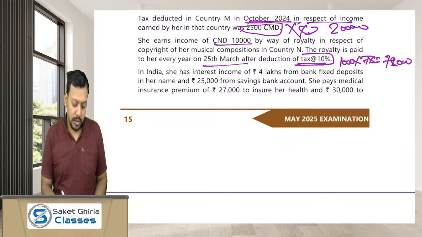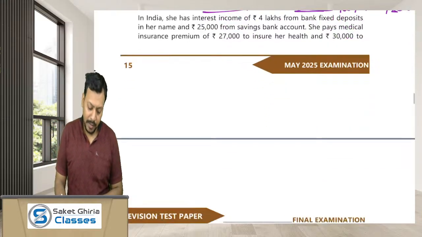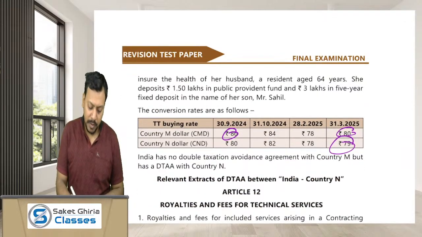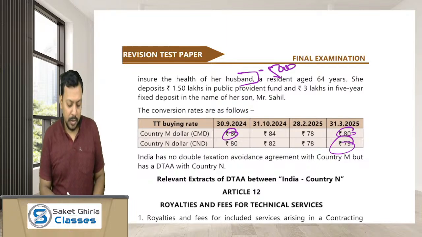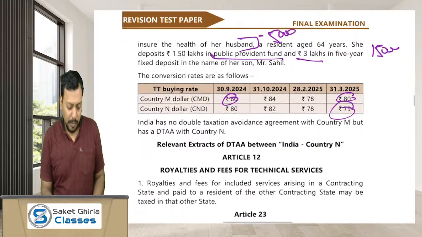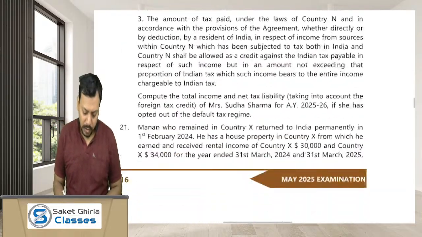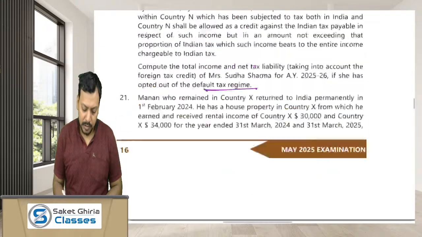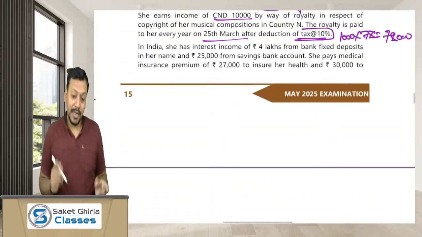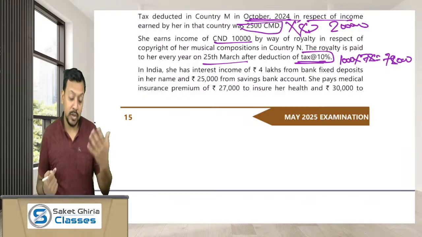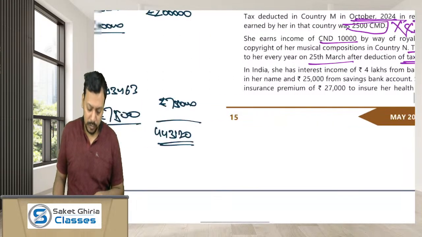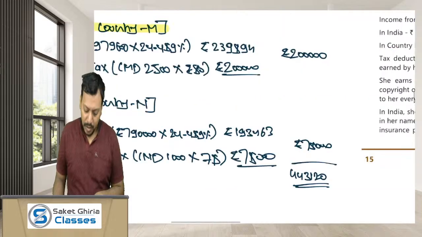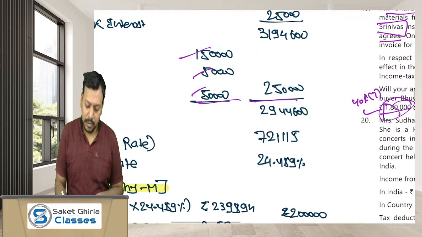She pays medical insurance of 27,000 to ensure her health and 30,000 to ensure the health of her husband. Both combined would be a 50,000 deduction under section 80D. She deposited 1,50,000 in PPF, so 80C would be 1,50,000, but all these are available in the optional regime only. In the optional regime, 80C will be 1,50,000, 80D will be 50,000, and as she is earning interest from deposits, 80TTB will be 50,000. Then the total income of Ms. Sudha will be